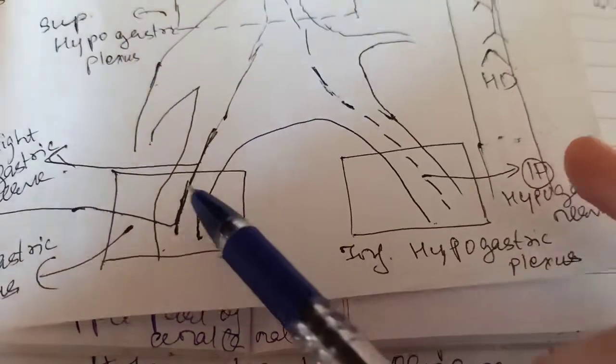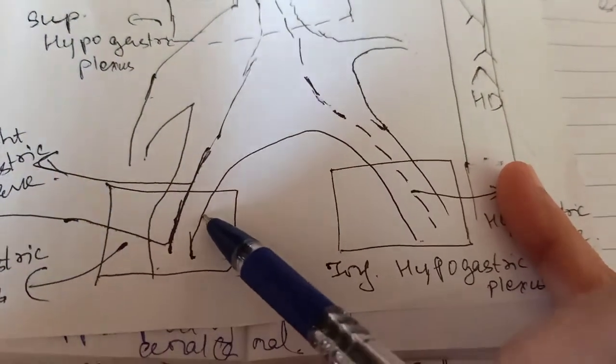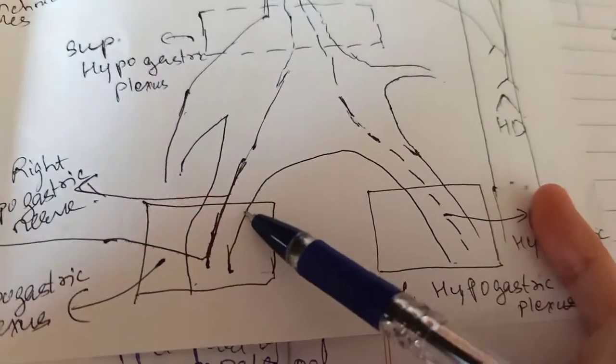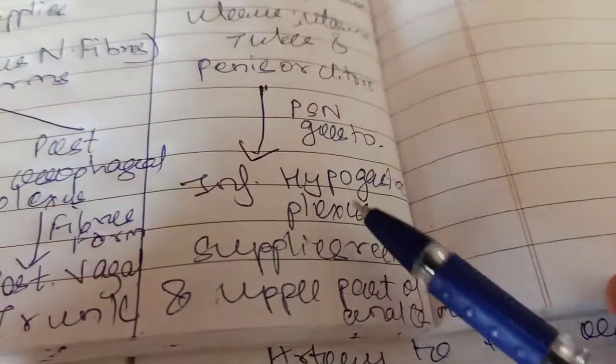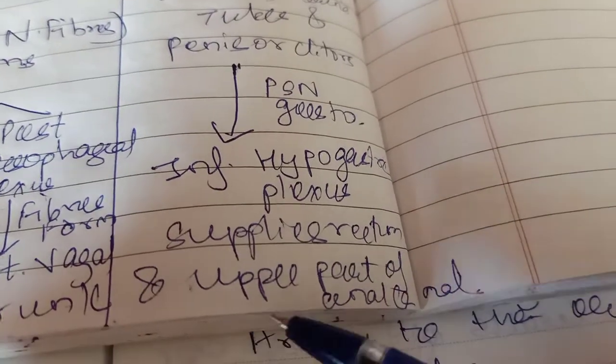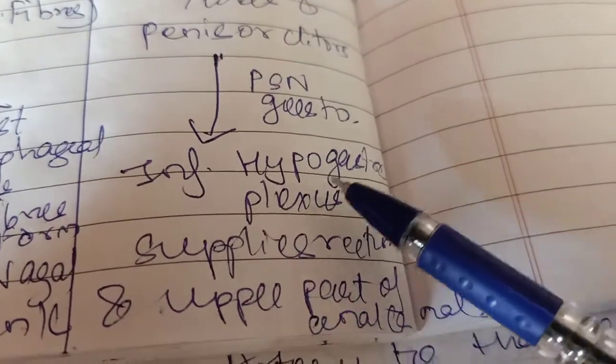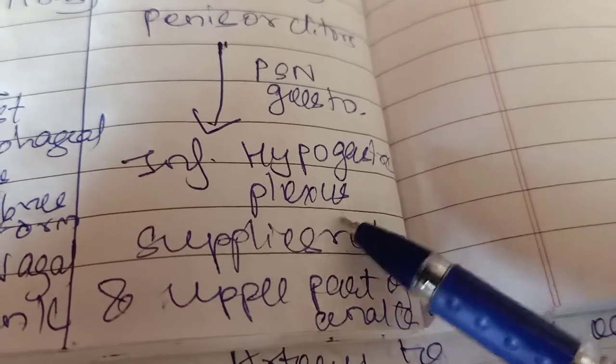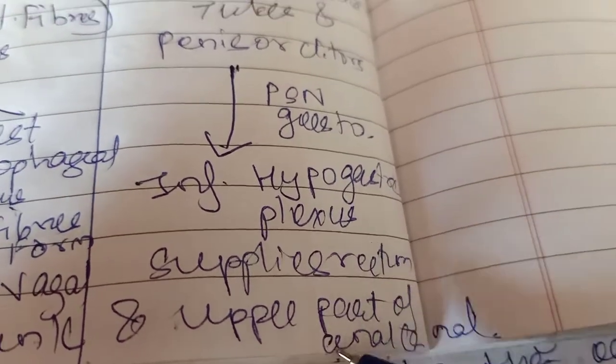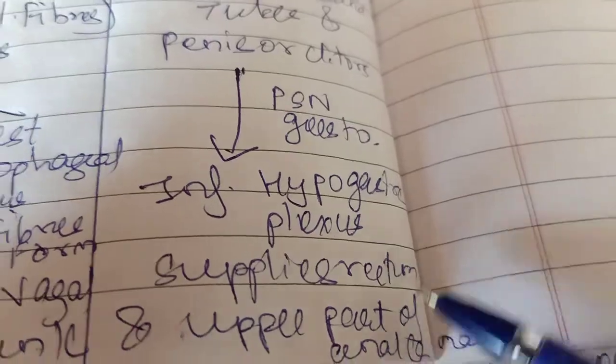The fibers coming from this plexus supply the rectum and the upper part of the anal canal.